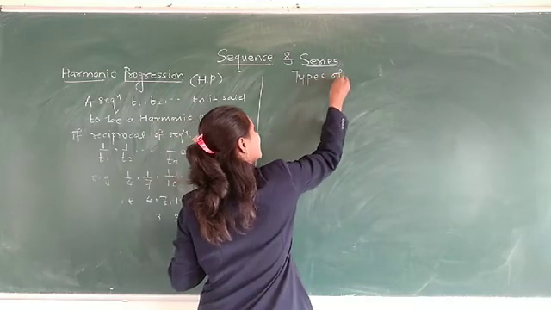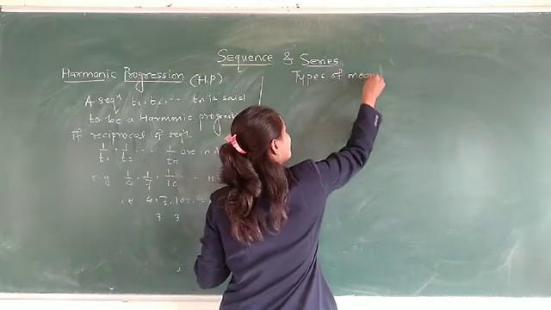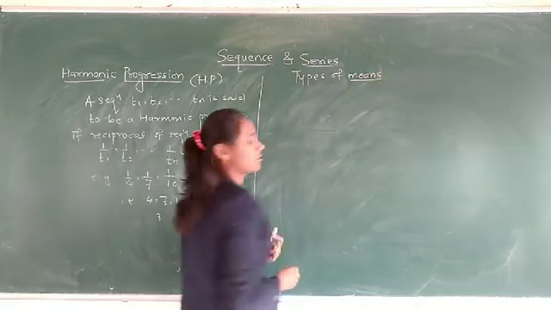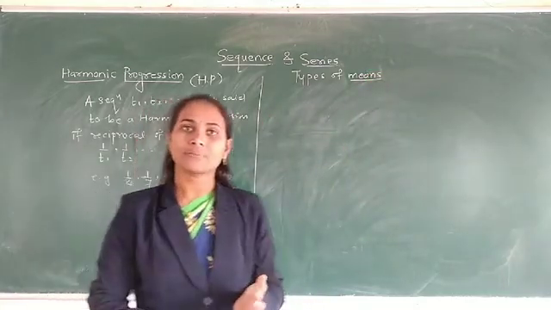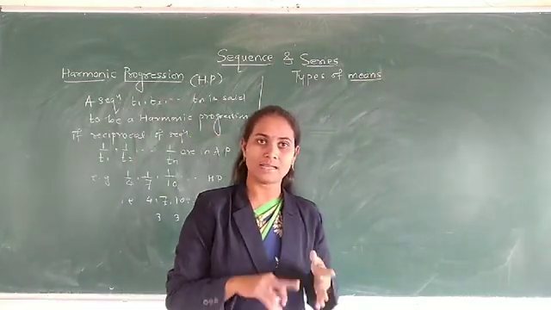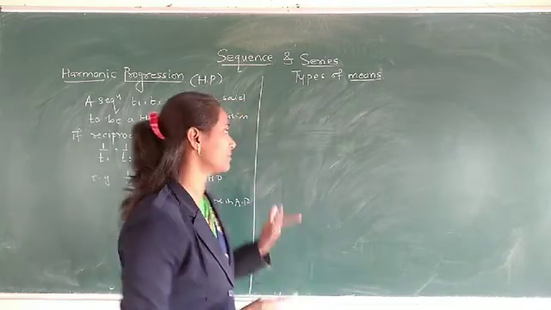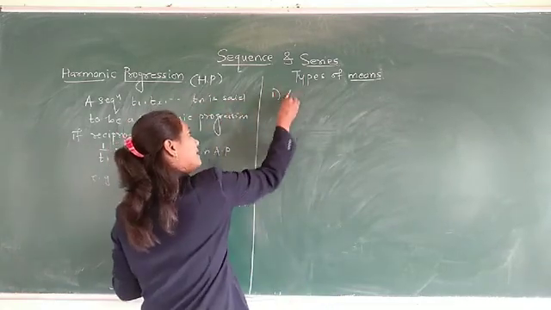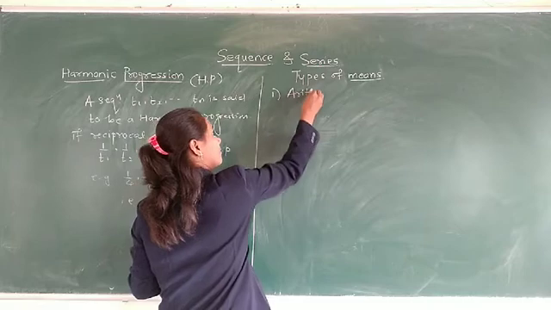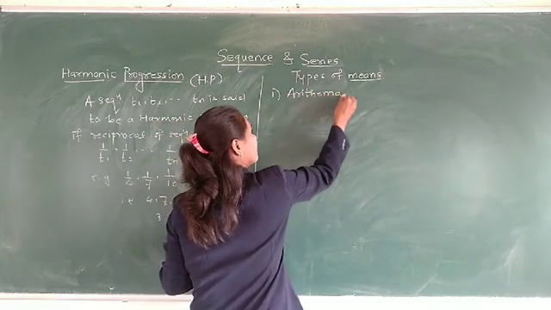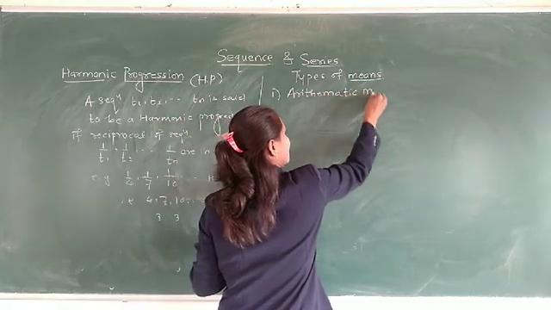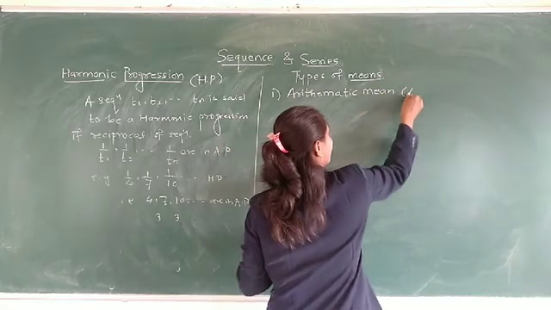Now we see the types of means. There are three types of means. The first one is arithmetic mean, the next one is geometric mean, and the last one is harmonic mean. First let us define arithmetic mean, that is AM.